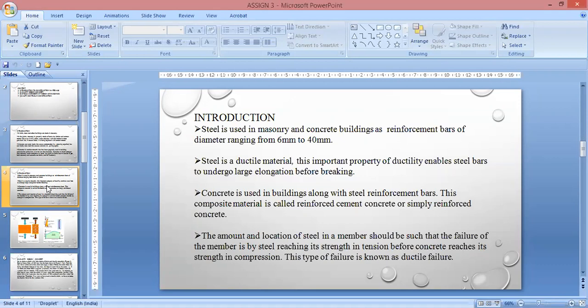The amount and the location of steel in a member should be such that the failure of the member is by steel reaching its strength in tension before concrete reaches its strength in compression. This type of failure is known as ductile failure.